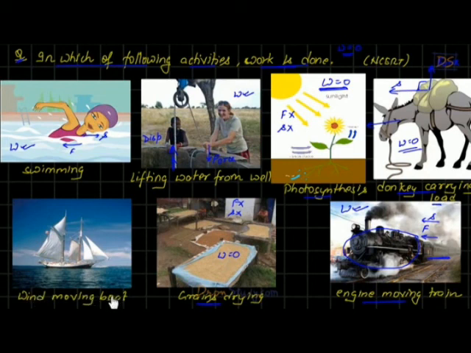Let us talk about this case. Wind moving boat, students. So you can see this beautiful boat. This is moving due to wind. So what do you think? Work is being done here or not? See, students. See what happens here. Wind blows, and it hits the boat, due to which it applies a force on the boat in forward direction. So force is being applied on the boat by the wind, right?